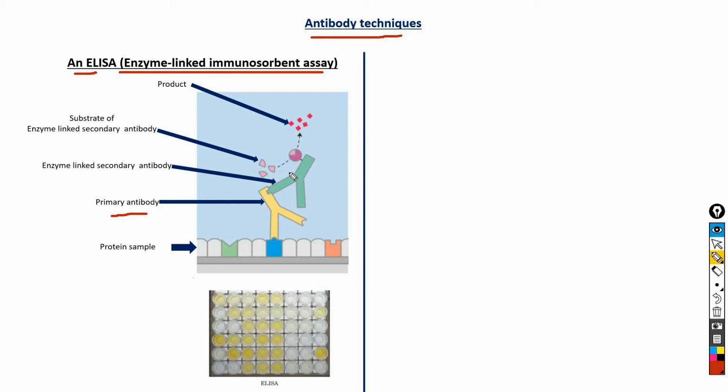Now the unbound secondary antibody is washed away and the substrate of the enzyme is added, and the product formation is monitored as color intensity. The intensity of color is proportional to the concentration of the protein of interest in the sample, as you can see here.